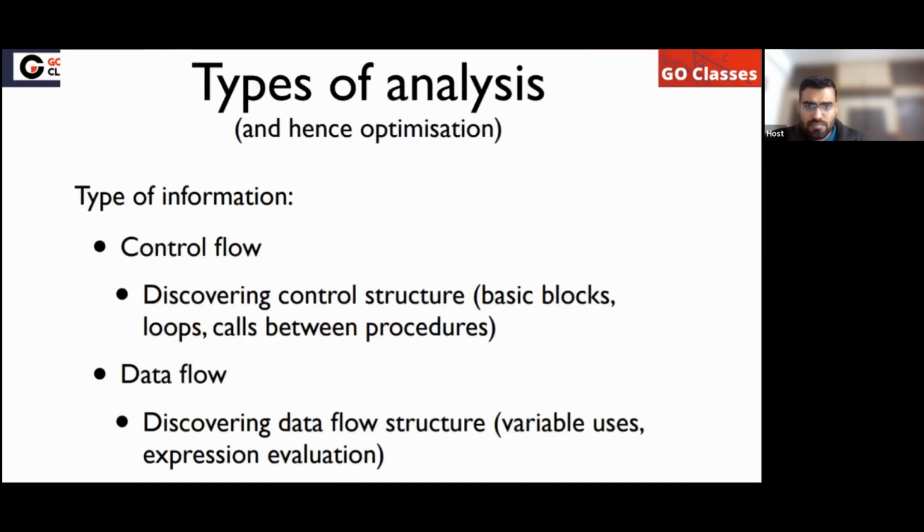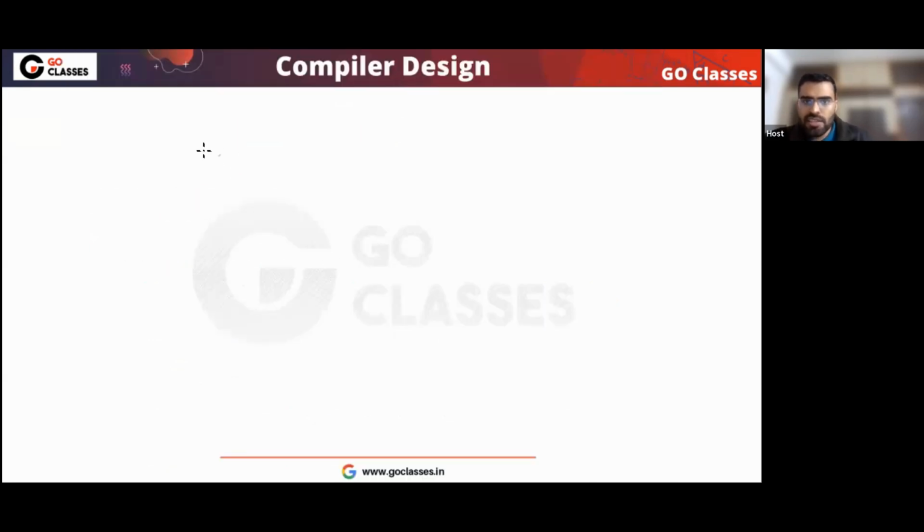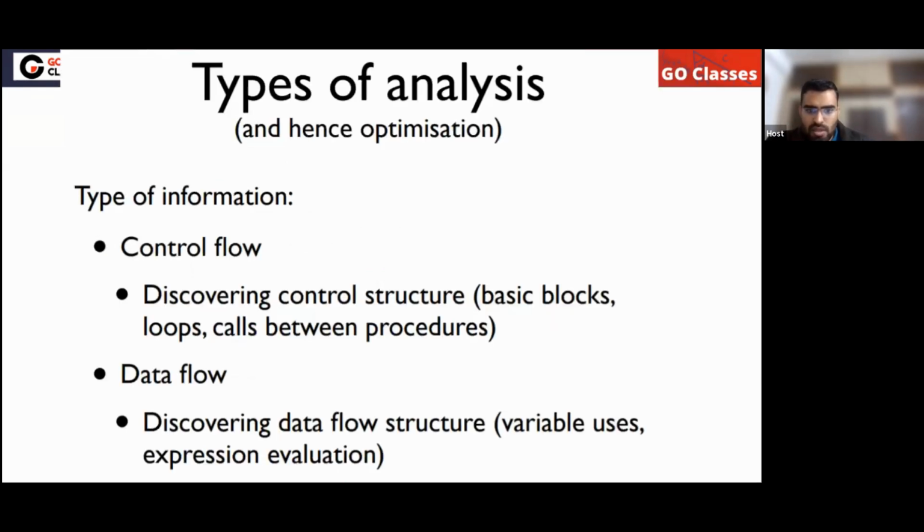Next, there are two types of analysis. One is data flow analysis, another is control flow analysis. Can anyone tell me the difference, just from the names? Control flow analysis means where the control is going from one basic block to another, and how the control is going. Control flow analysis will tell you that.